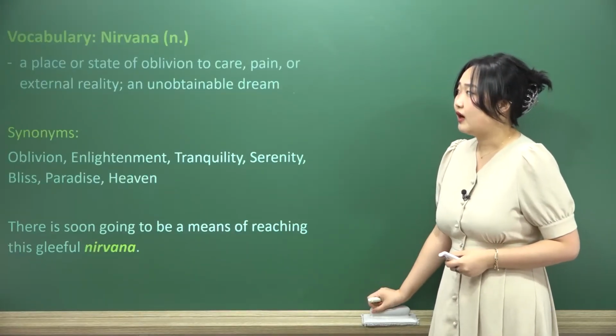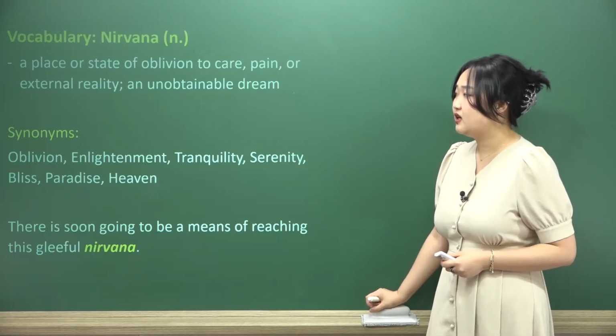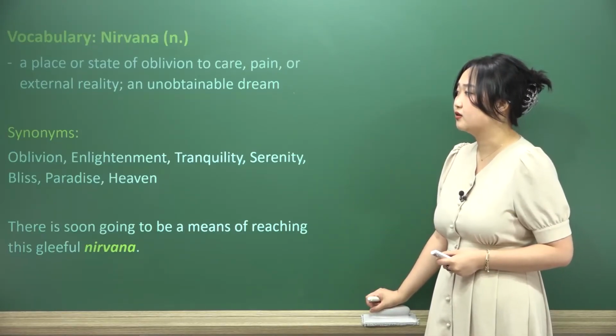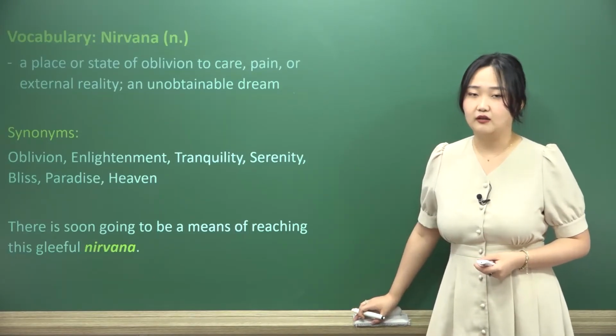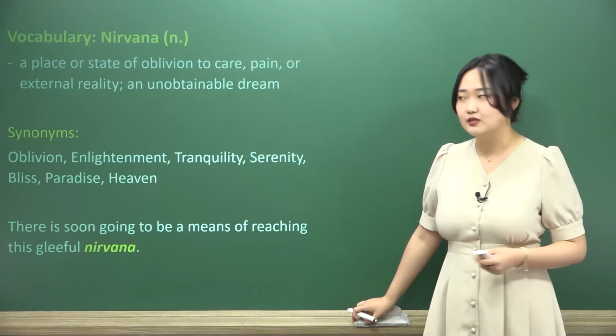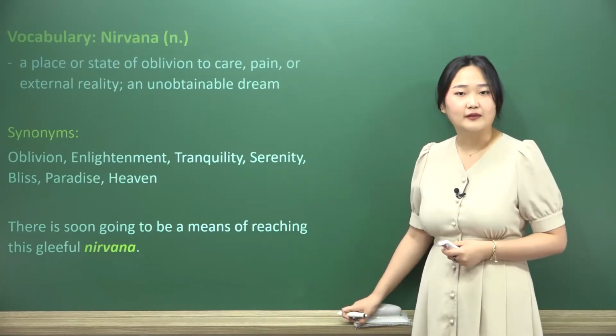Here we have the word nirvana. This is a noun, a place or state of oblivion to care, pain, or external reality, or an unobtainable dream. We see this a lot in a lot of different kinds of religions as well. And this is also a very famous band.